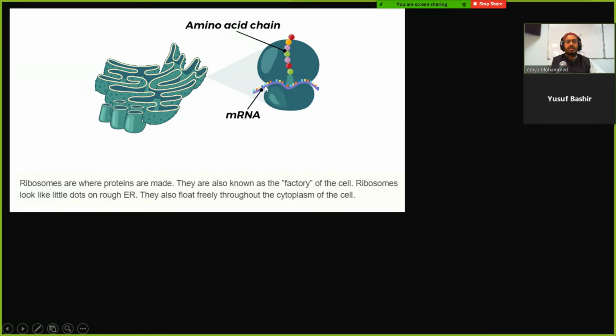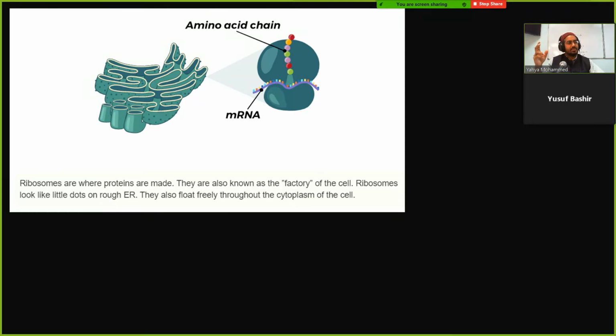Now, you see this thing down here, it says mRNA. So why is mRNA here? Because I thought this thing was making proteins. Why is there RNA here? I would assume the proteins make RNA. No, the mRNA provides the instructions as to how to make some kind of protein.